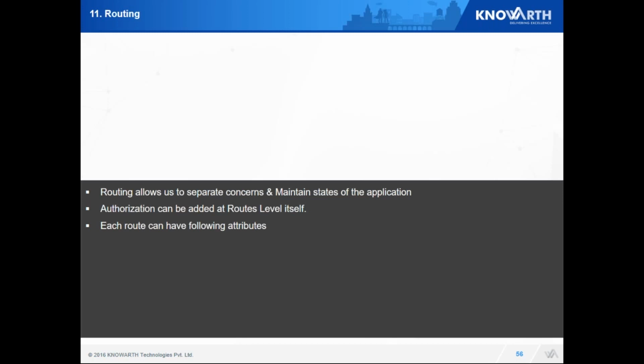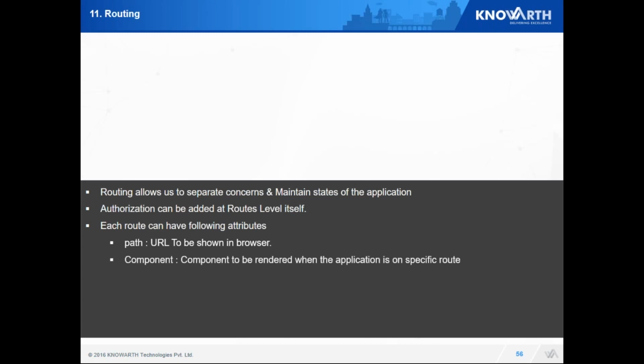Now a route defined can have the following parameters. First one is path. Path is basically the URL which is going to be matched. Component: on change of a route, which component needs to be loaded, I define it over here. Sometimes I need to redirect to some other place. That's where I use redirectTo.